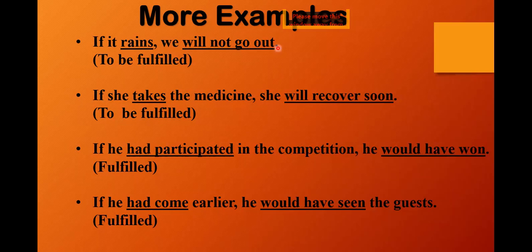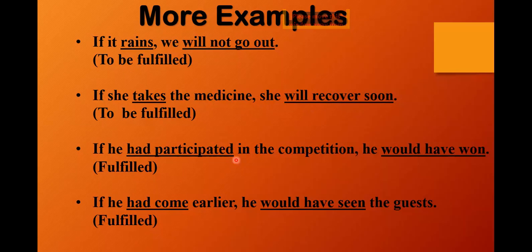Okay, when we are doing the first and the second types of the conditionals, either the condition is fulfilled or the condition is to be fulfilled. So in the first example, the condition is to be fulfilled. If she takes the medicine, she will recover soon. Again, this is to be fulfilled. Takes is my present tense, she will recover soon. That is, this will happen. If this is the condition, then this is going to be the result, it will be fulfilled.